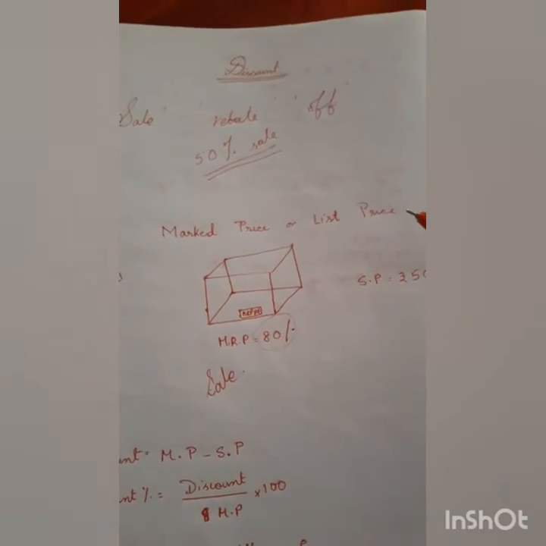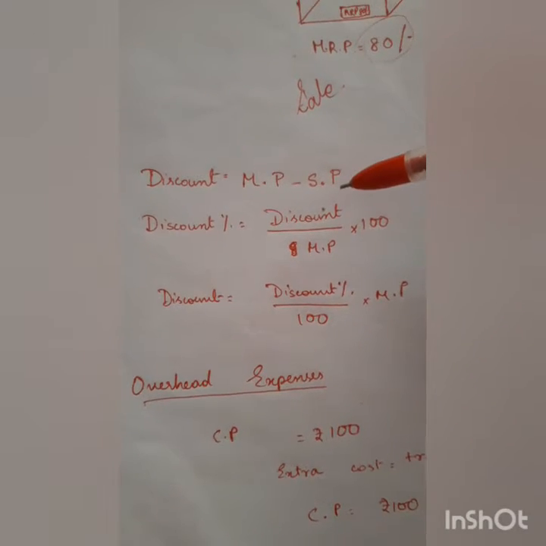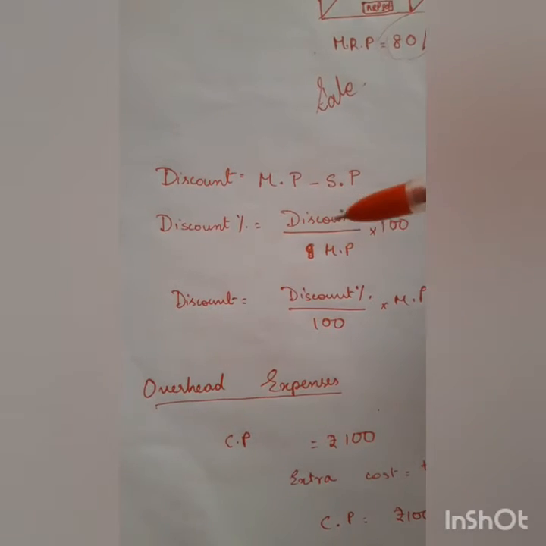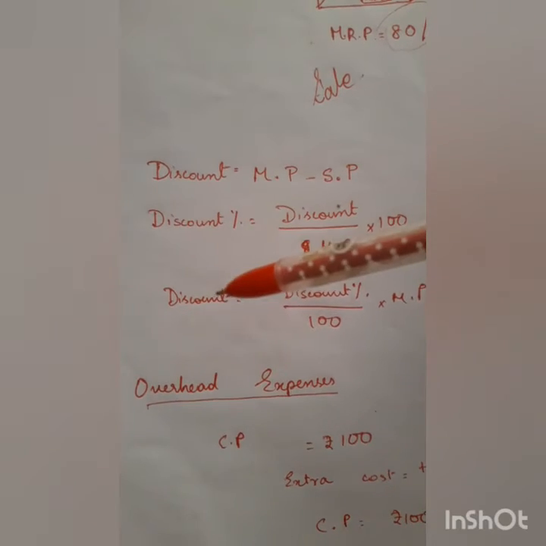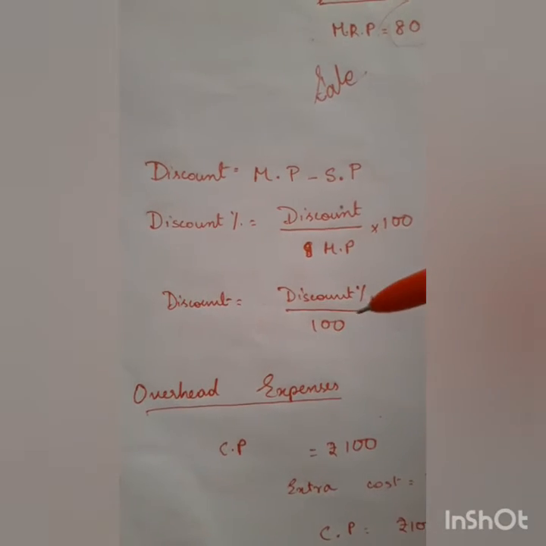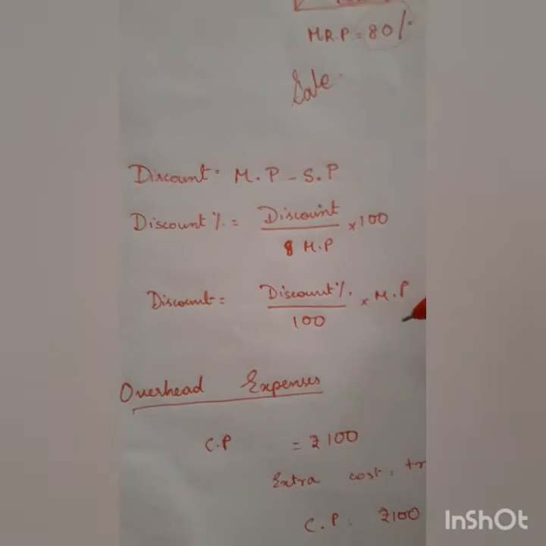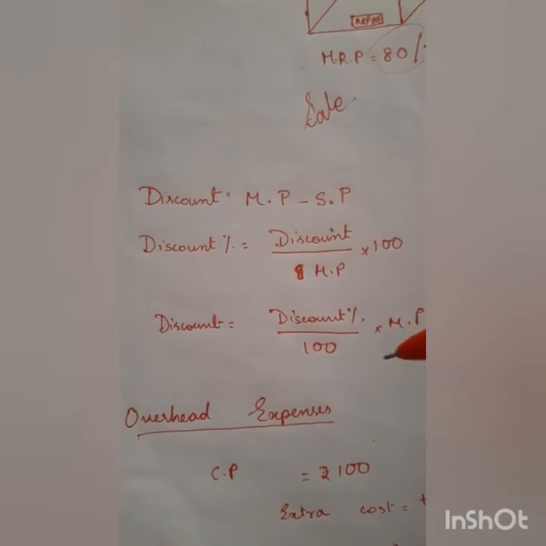Alright children, now let us see the formulas. Discount equals MP minus SP. Discount percentage equals discount by MP into 100. And discount equals, if the discount percentage is given, discount percent by 100 into MP. So these are the three main formulas.